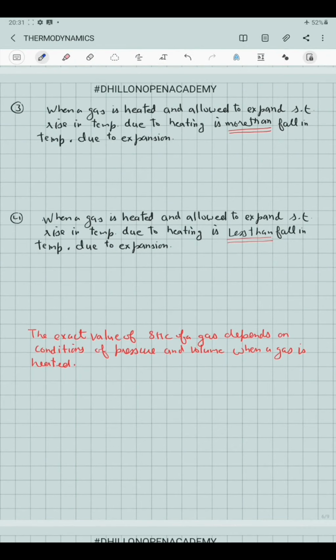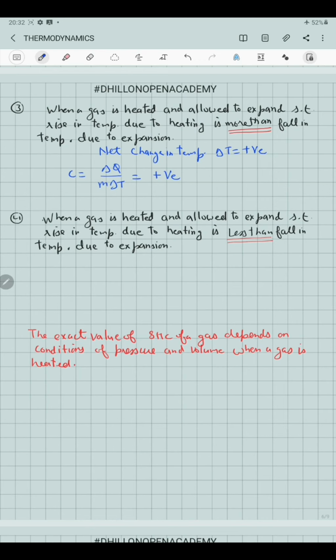Next condition: when gas is heated and also allowed to expand simultaneously, but such that the increase in the temperature of the gas due to the heating is more than the fall in the temperature due to expansion, in this case the net change in the temperature delta T will be positive. Therefore the specific heat capacity C equal to delta Q over m delta T will also possess a positive value.